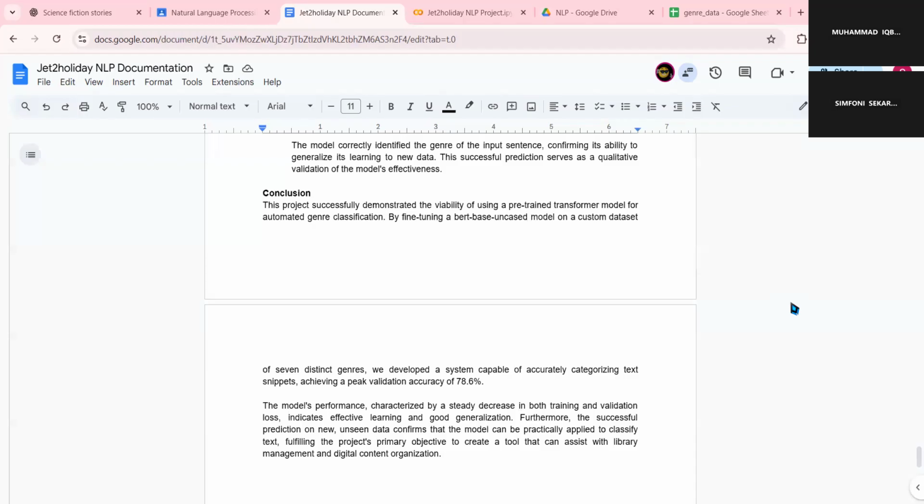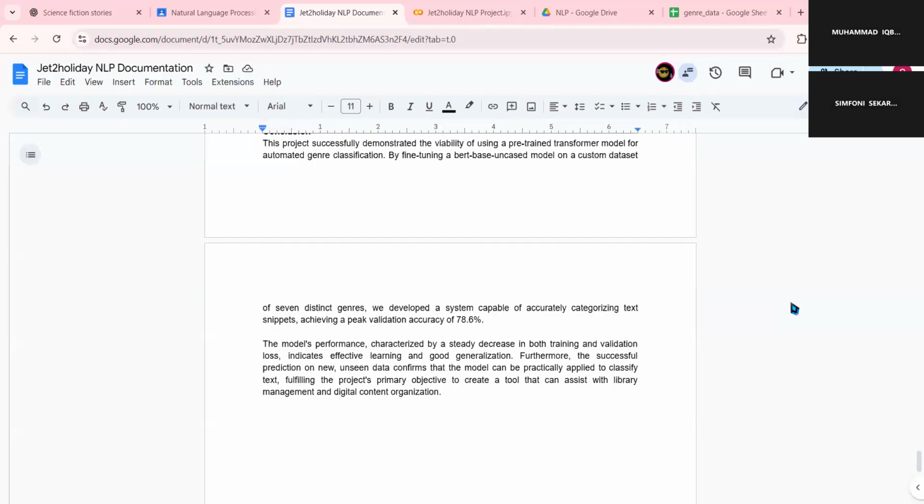The model's performance, characterized by a steady decrease in both training and validation loss, indicates effective learning and good generalization. Furthermore, the successful prediction on new unseen data confirms that the model can be practically applied to classify text, fulfilling the project's primary objective to create a tool that can assist with library management and digital content organization.